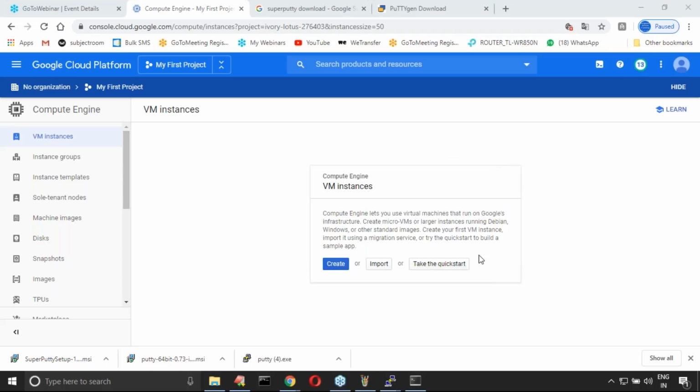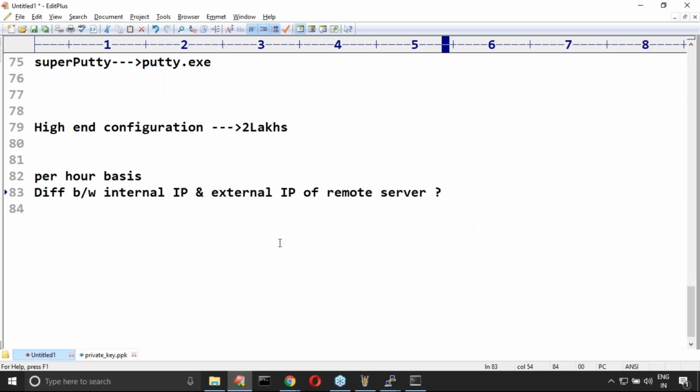Should a firewall be enabled for our server instance while creating it? No, not required. Next, what is the difference between internal IP and external IP?